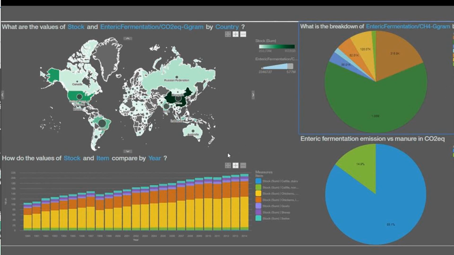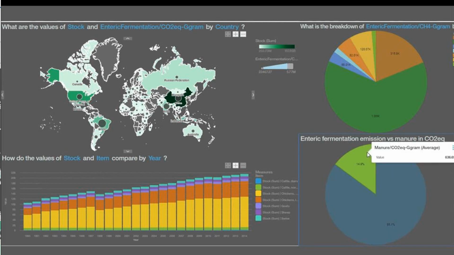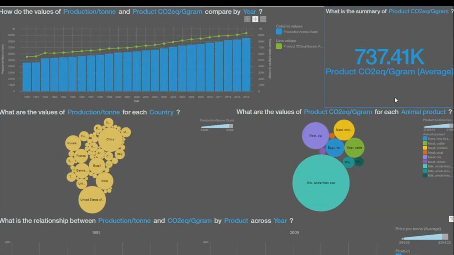The number of stock has increased linearly over the years, where poultry dominates the livestock. Apart from enteric fermentation, manure plays a significant role in carbon dioxide equivalent emission. The pie chart shows that nearly 15% of livestock direct emissions come from manure.